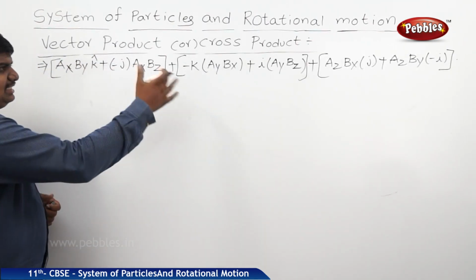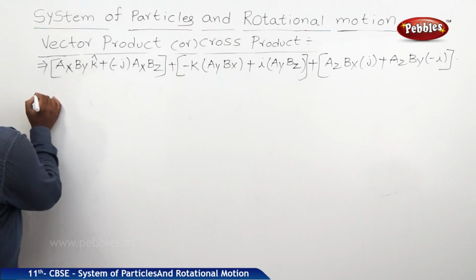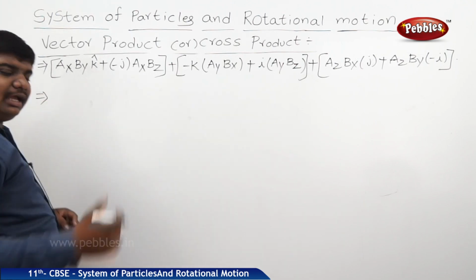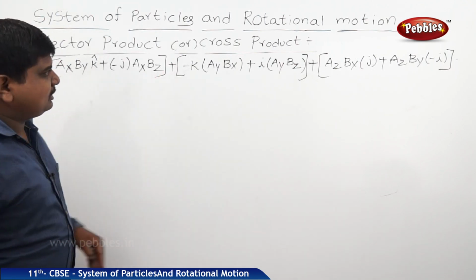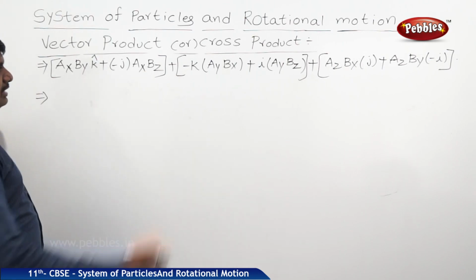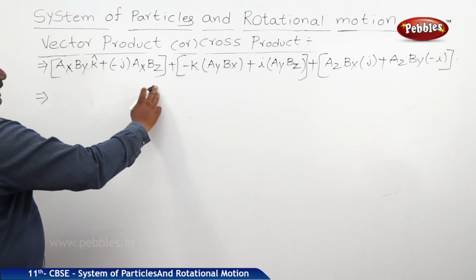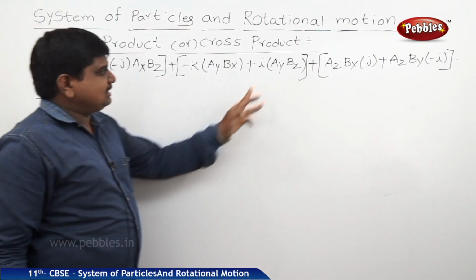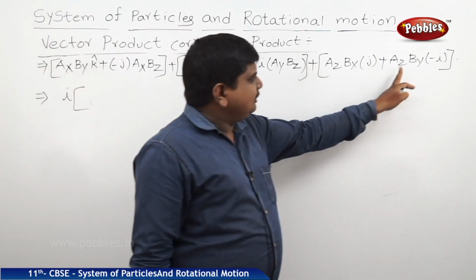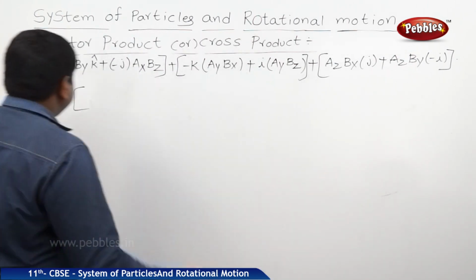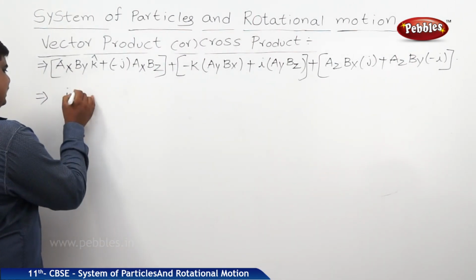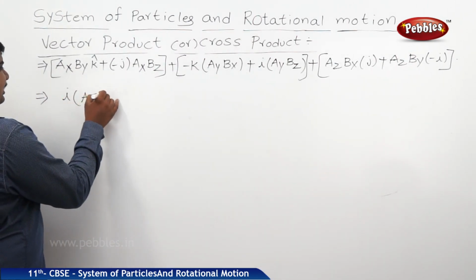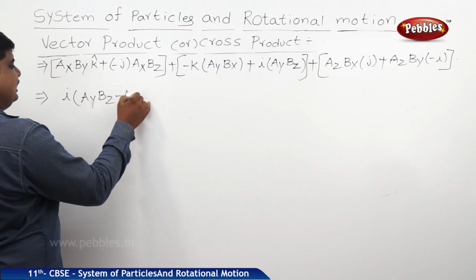So this is the standard equation, and we are taking i, j, k as common and simply rearranging the terms. I am taking i as common, so it is ay bz minus az by. So we can write i into ay bz minus az by.